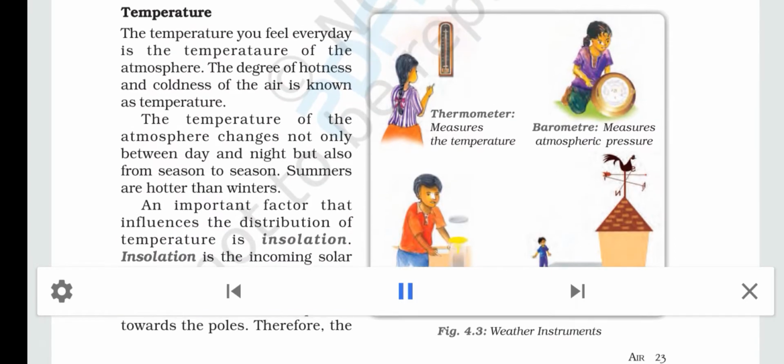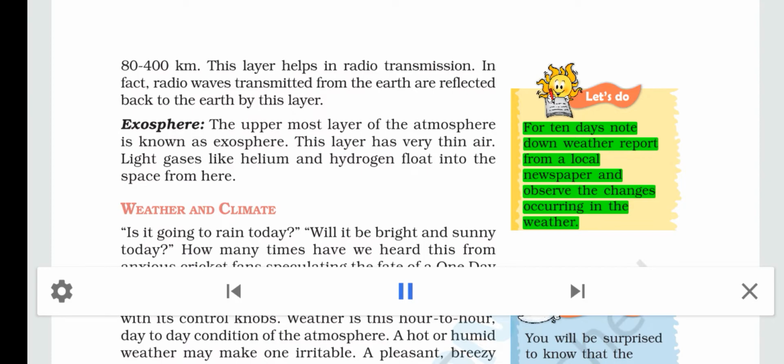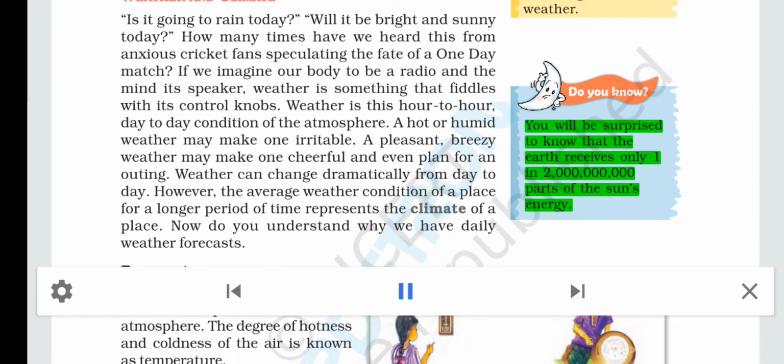Therefore, let's do this. For 10 days, note down the weather report from a local newspaper and observe the changes occurring in the weather. Do you know? You will be surprised to know that the Earth receives only 1 in 2 billion parts of the Sun's energy.